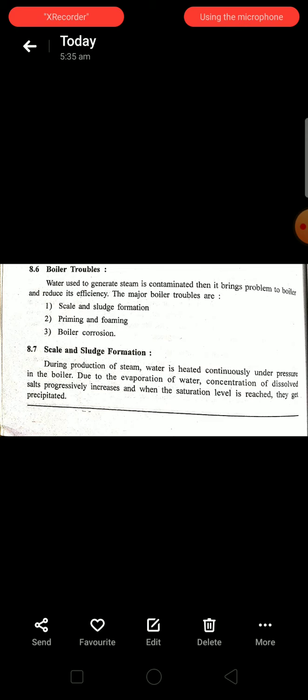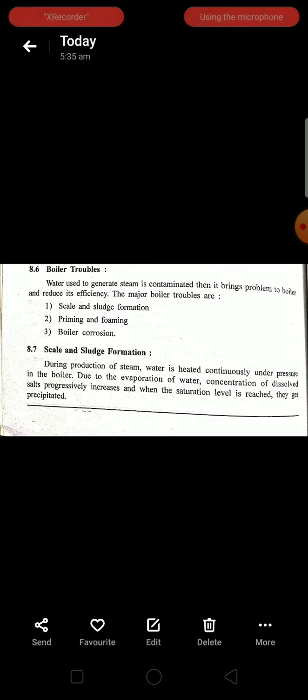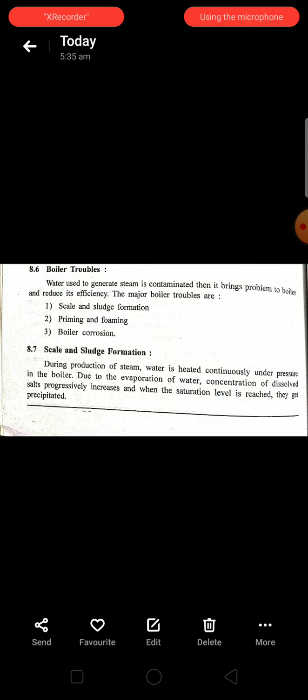When the salt concentration reaches the saturation level, the salts get precipitated.